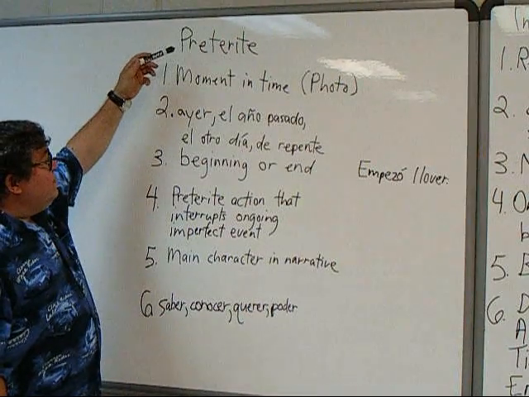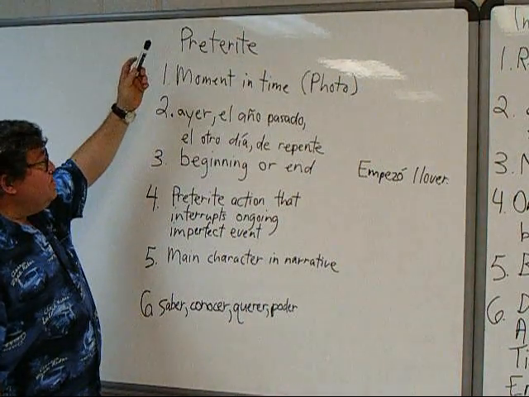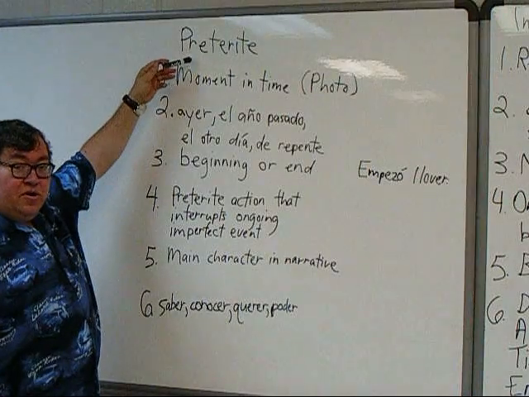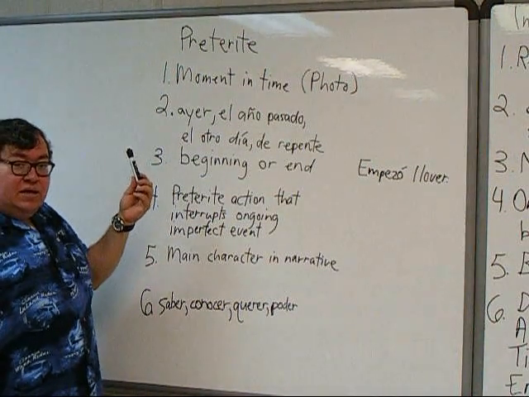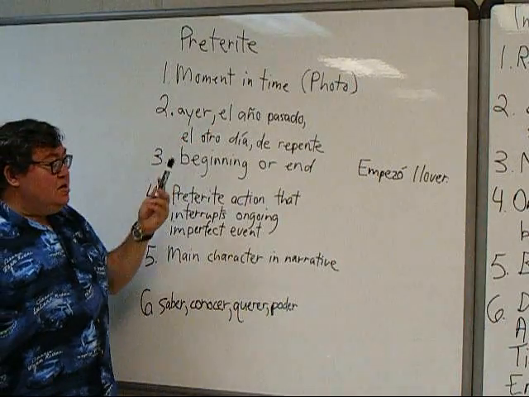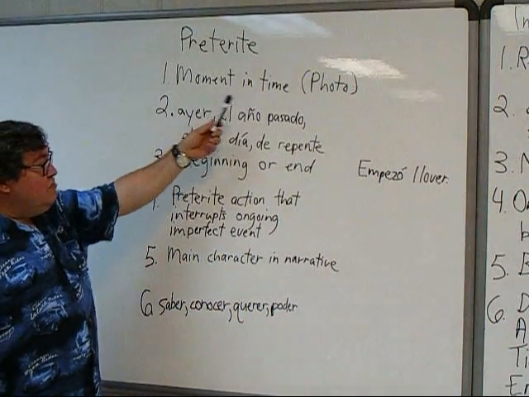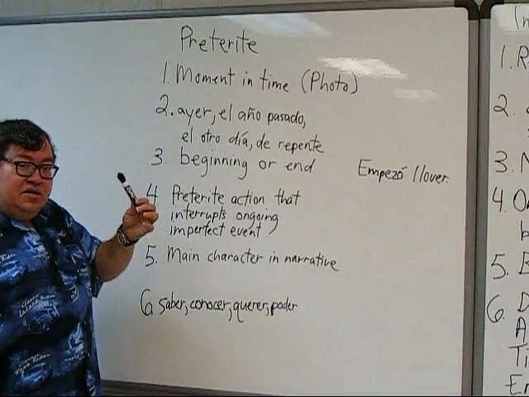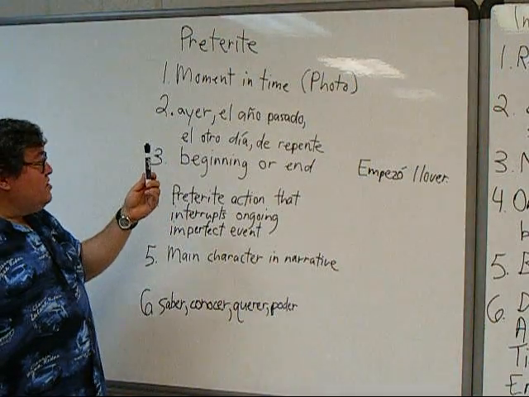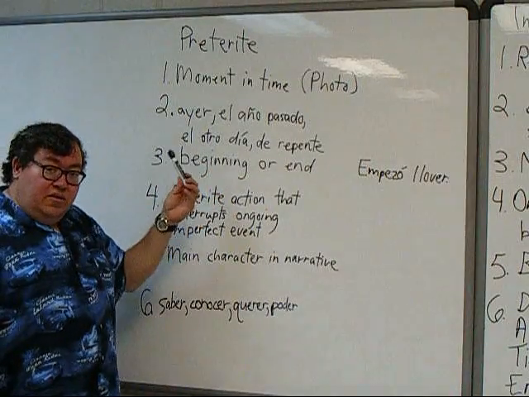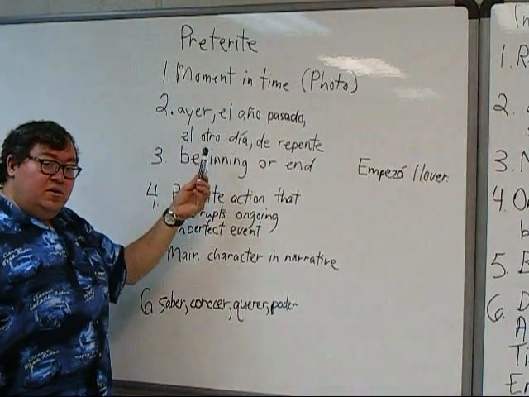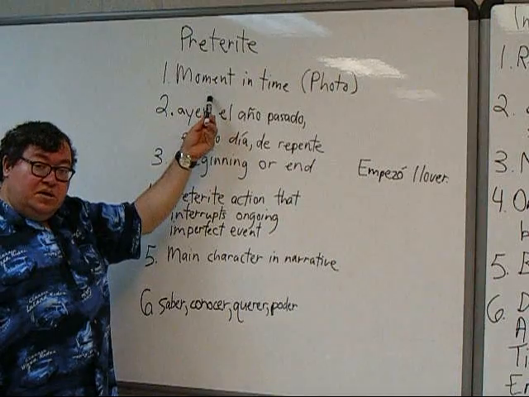Okay. Today we're going to be learning about the preterite versus the imperfect. I'm going to start by talking about the preterite. The preterite is considered as a moment in time, or maybe like a photo, as you see here. Now, when I say a moment in time, that means a distinct moment in time, for example, yesterday, last year, the other day, or suddenly. These are some words in Spanish that are clues for this moment in time sort of thing.